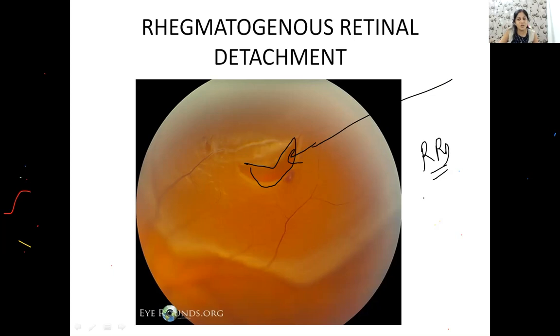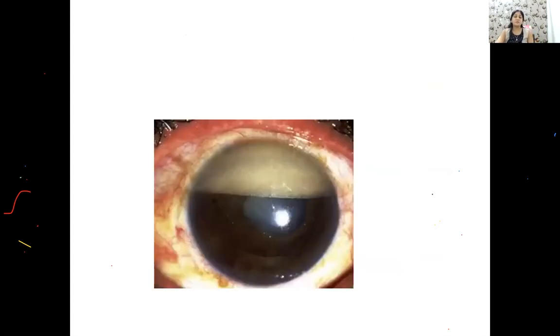And what is also a special sign in RRD? You may see Schaffer sign, but on slit lamp examination. Okay, please remember. Now, what is this picture? What do you call this?